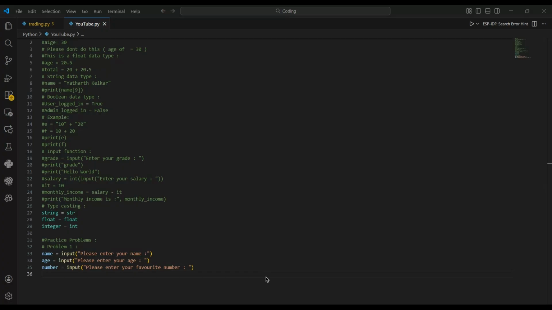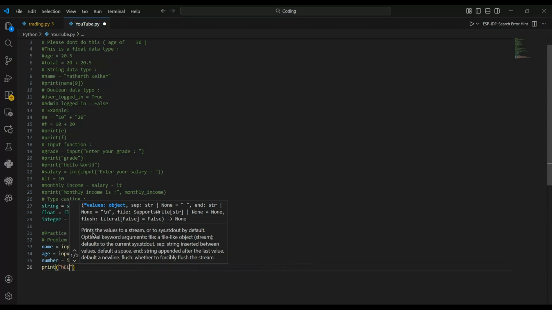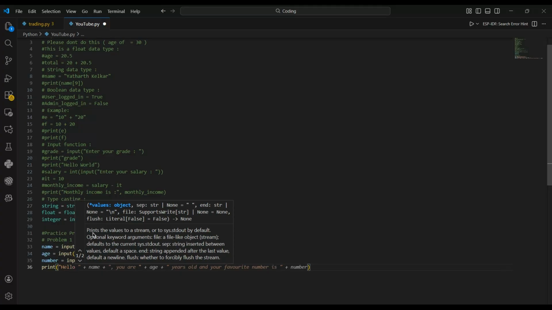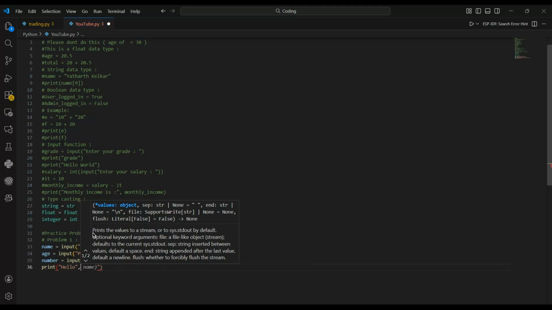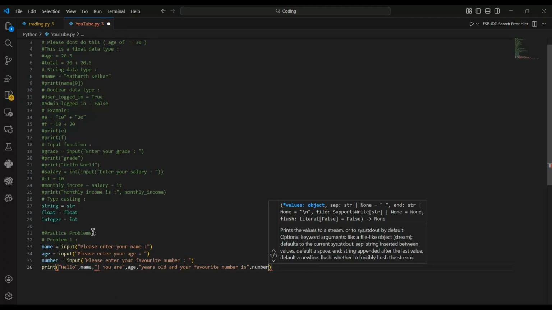Now, we are just not going to print a normal message. We're not just going to print that, yeah, this is your number, this is your age. No, we're going to print slightly differently. Print bracket, hello. This is what we want to print.